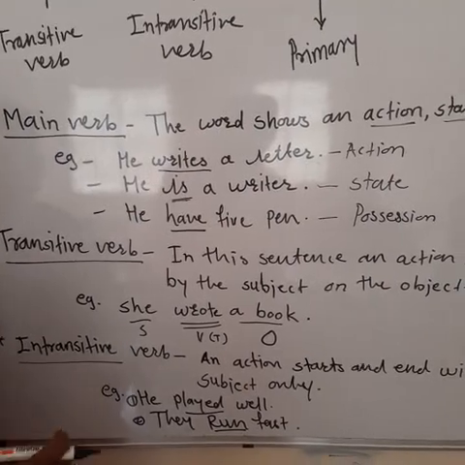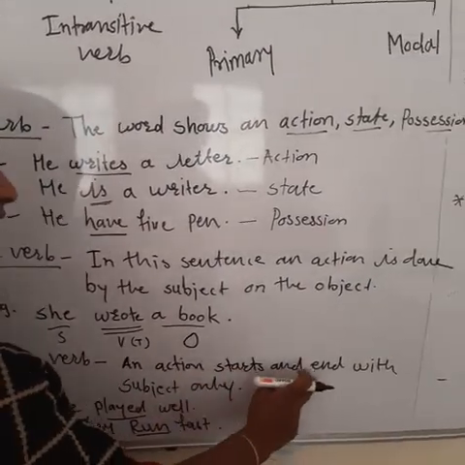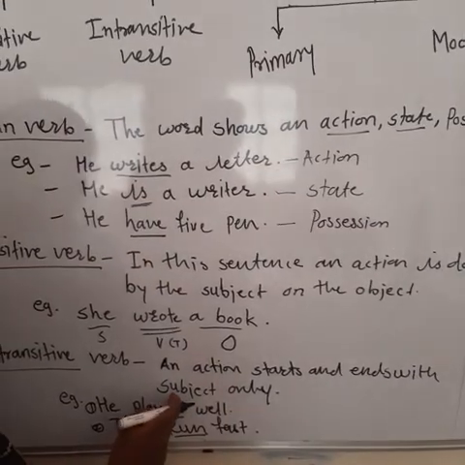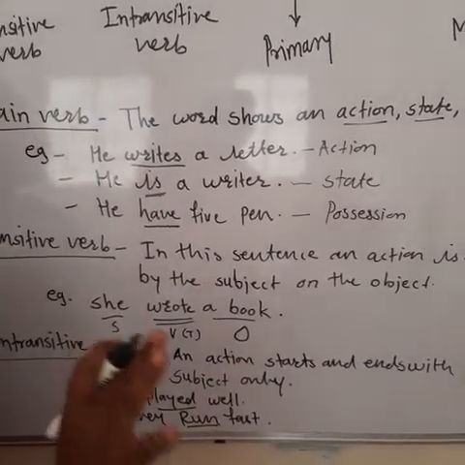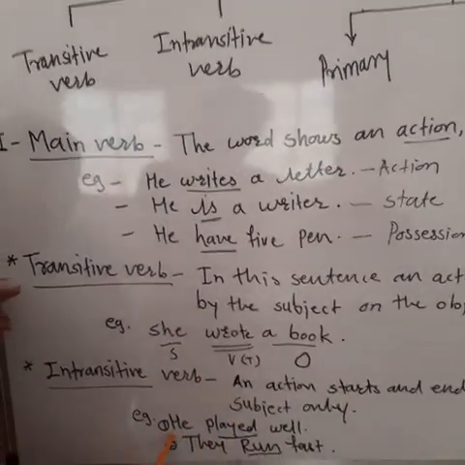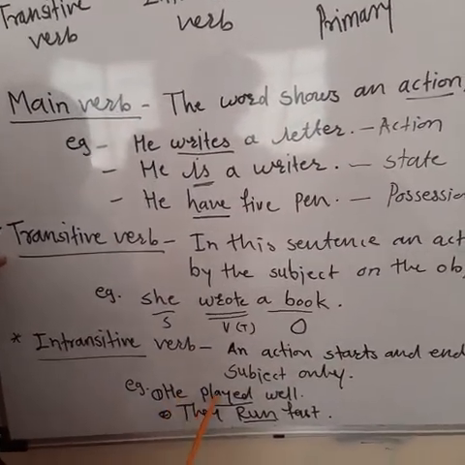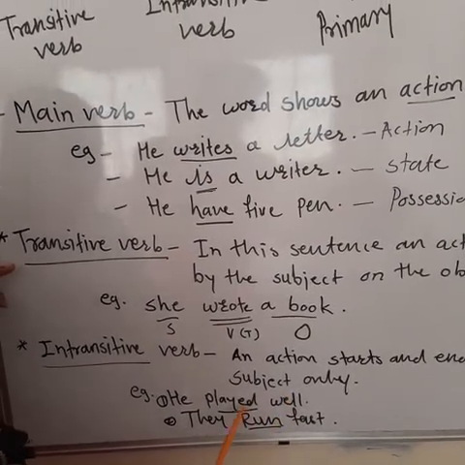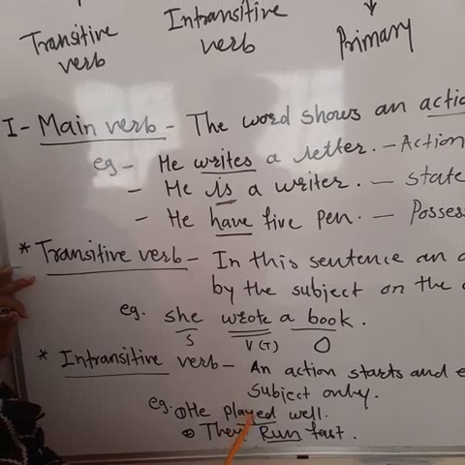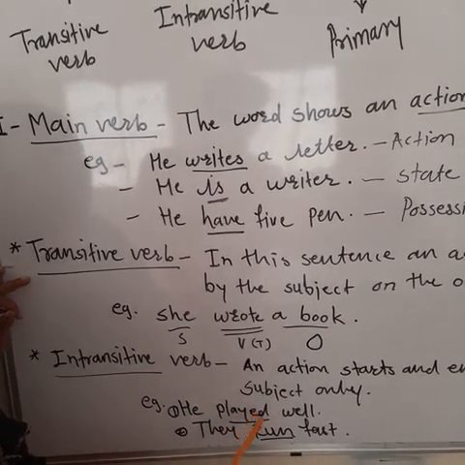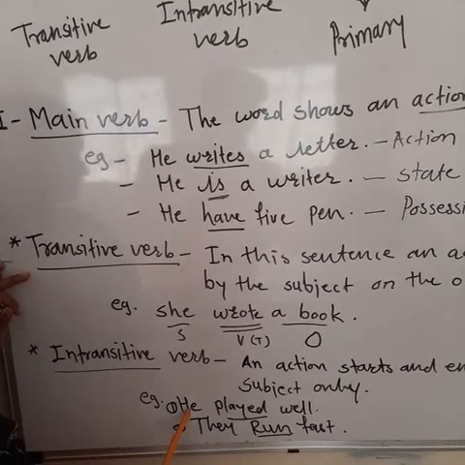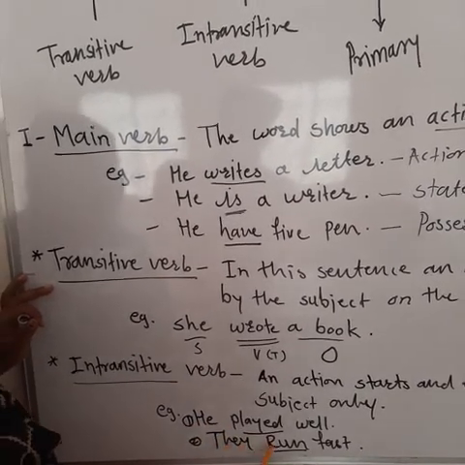Intransitive verb is where an action starts and ends with the subject only. No need of an object at all. See the example: he played well. There is no need of an object. The action starts as well as ends with the subject only. Then, they run fast.